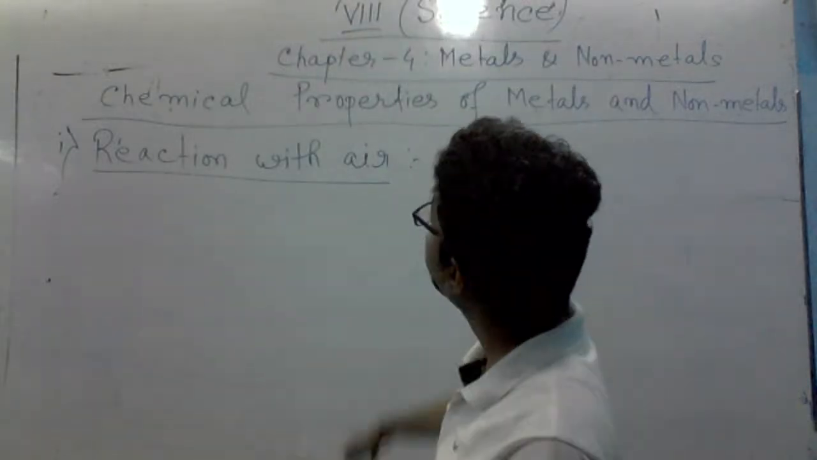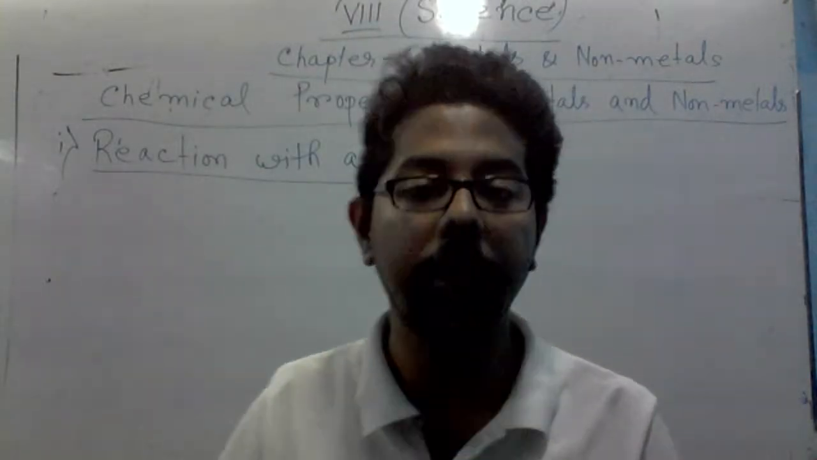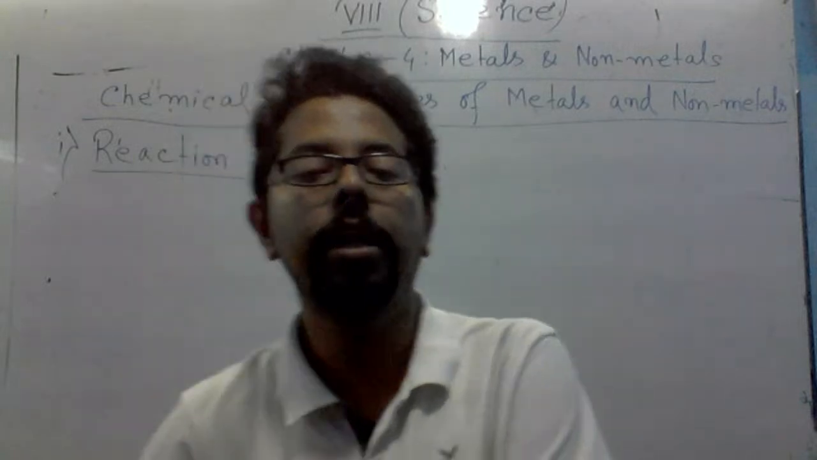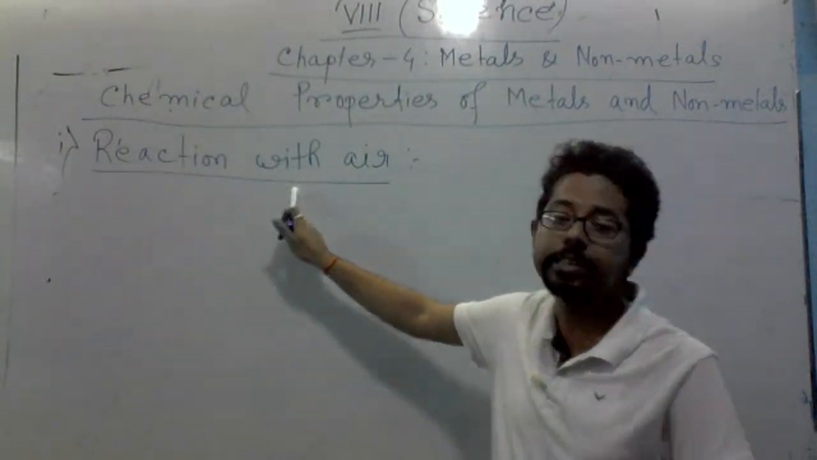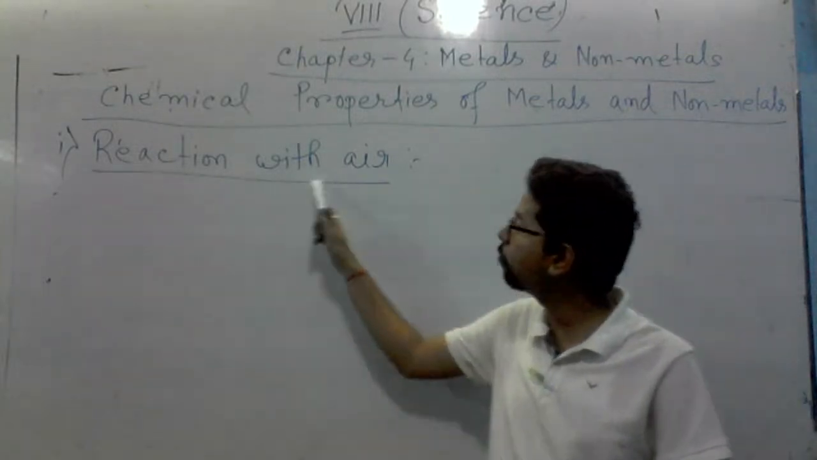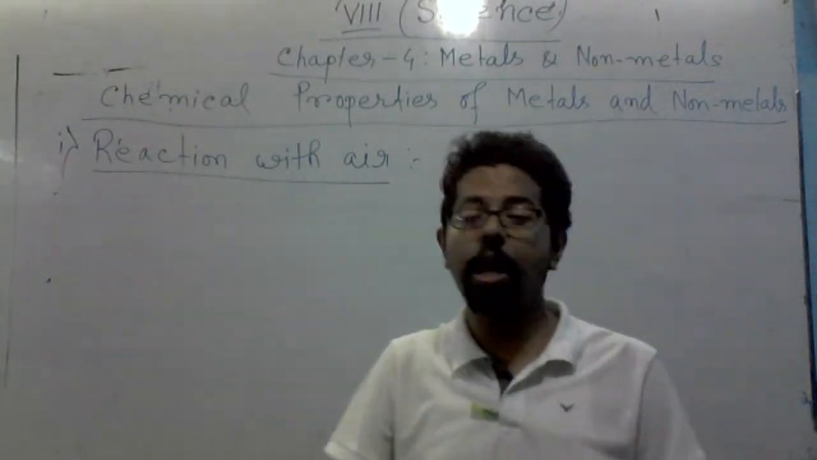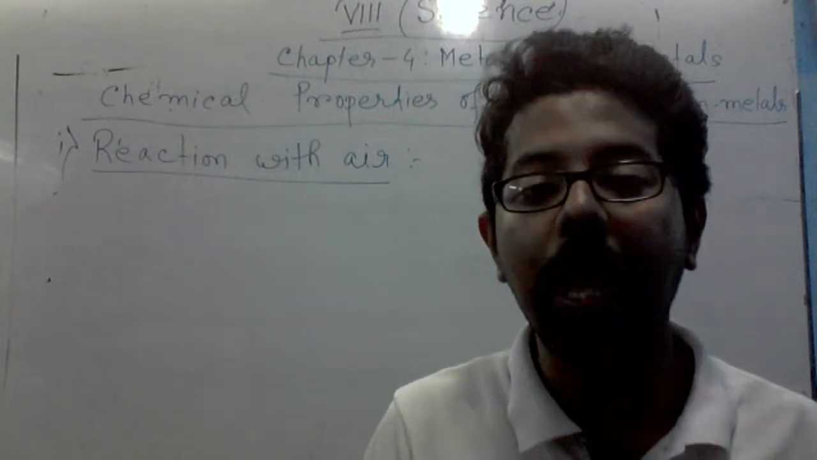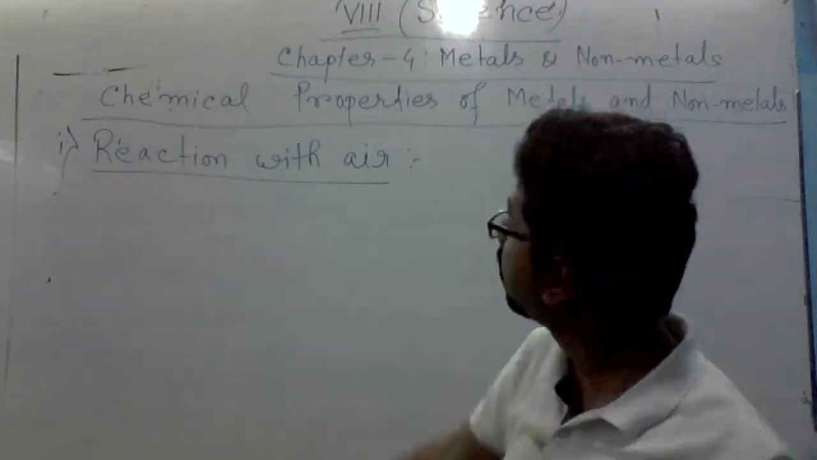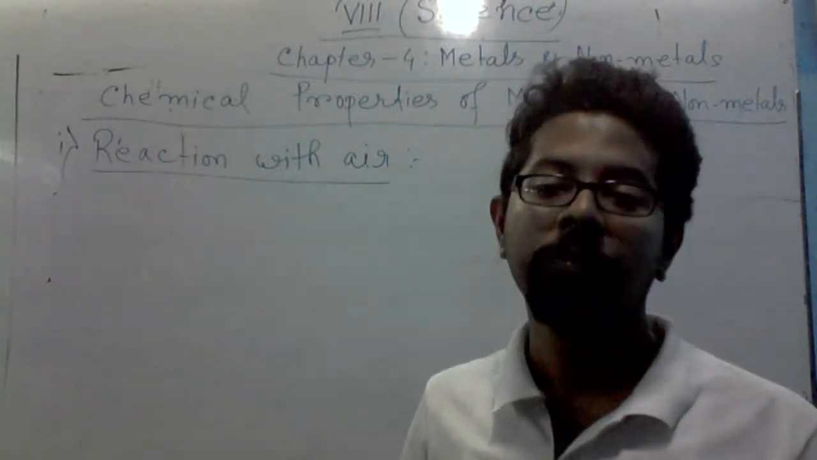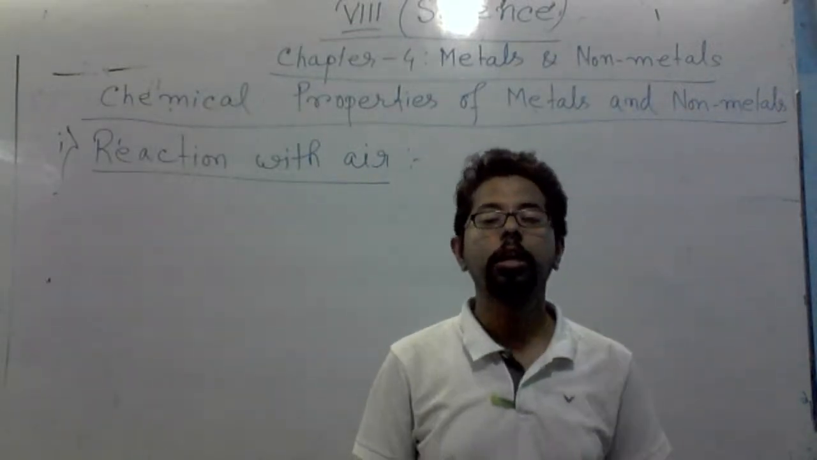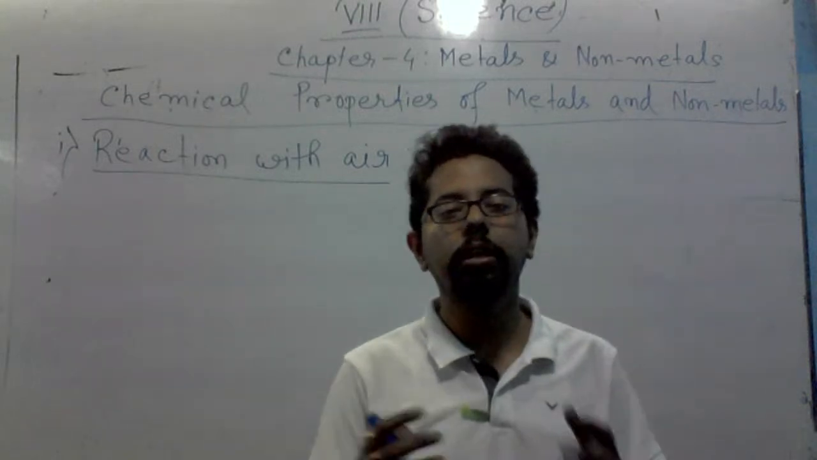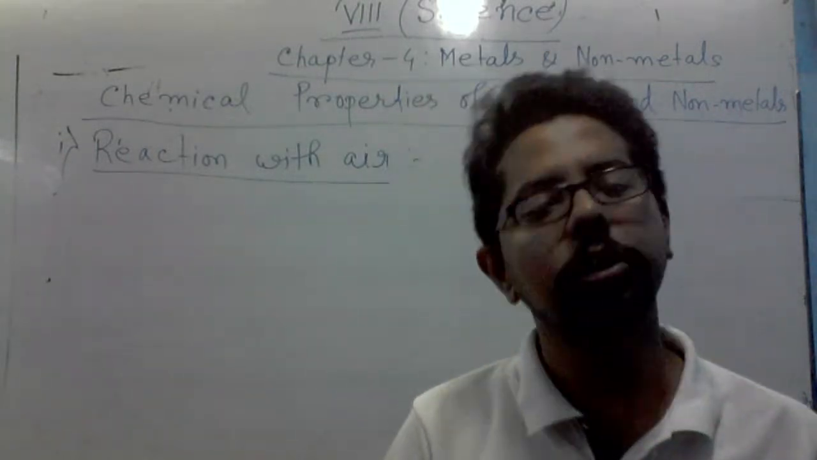So our today's topic is chemical properties of metals and non-metals, right? Right now we are going to the first chemical property, that is reaction with air. Now we will know what happens when metal reacts with air. In our daily life, we use a ring, gold ring and all, right? Gold is also a metal.